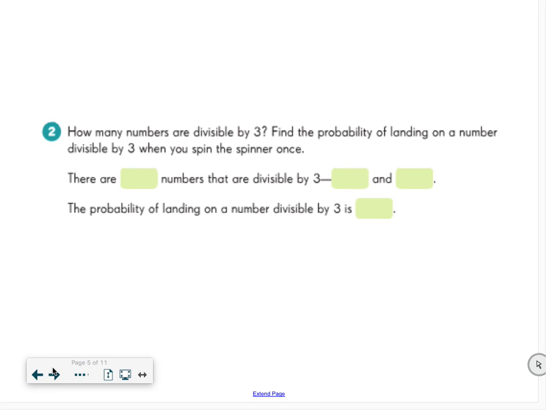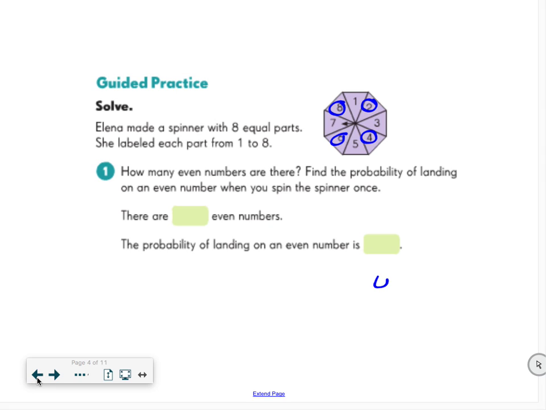Okay. How many numbers are divisible by 3? Find the probability of landing on a number divisible by 3 when you spin the spinner once. So I'm going to go back to my original spinner right here, and I'm looking for anything that can be divided by 3.